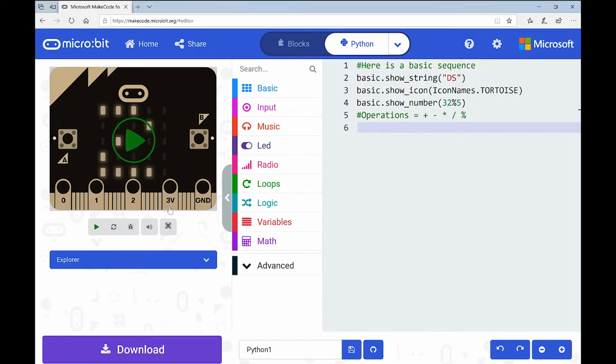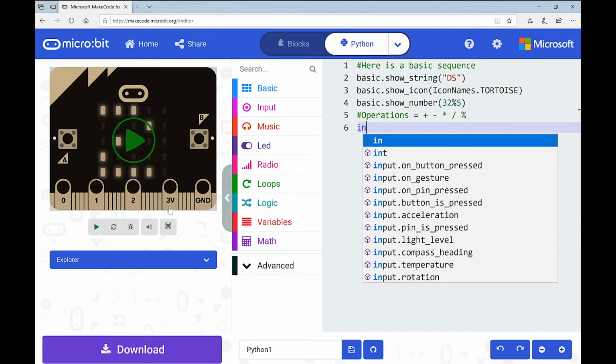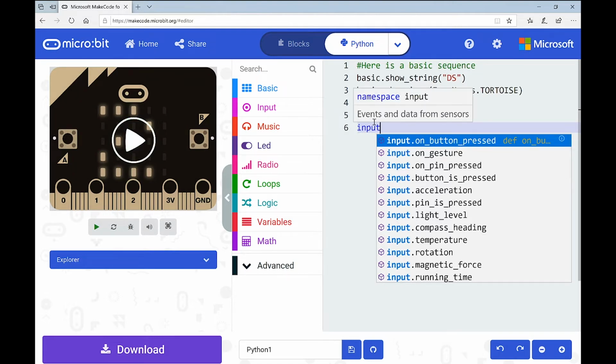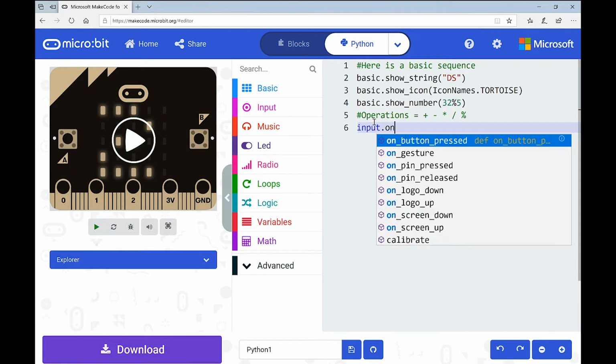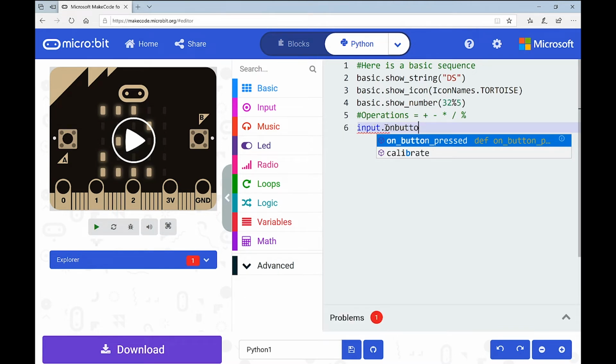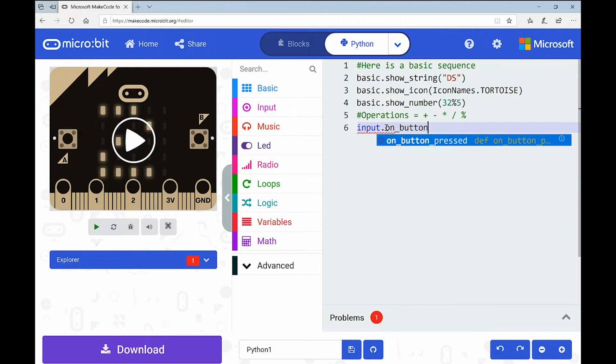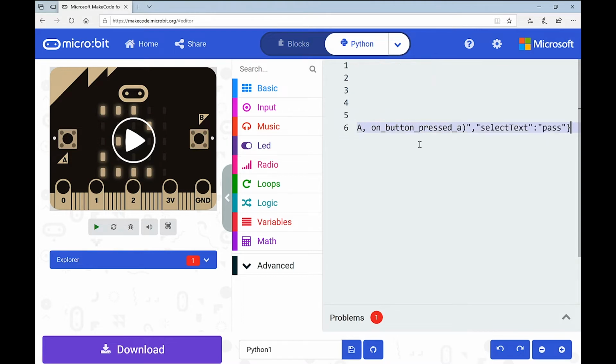So I'm going to go input, because remember with the last one, we did basic first because we were taking from the basic menu. This is going to be an input, so I'm going to take it from the input menu. I'm going to type in input, and you can see it's actually trying to generate it for me again. All right, dot on button pressed. I'm missing my underscore. And again, that would make a difference. So literally one character out and the whole thing wouldn't work. On button pressed. And I'm happy to click on it then.